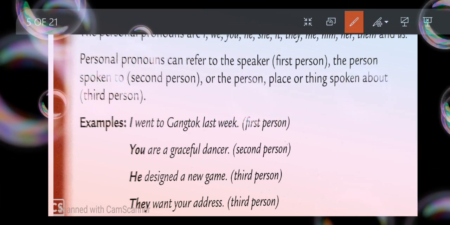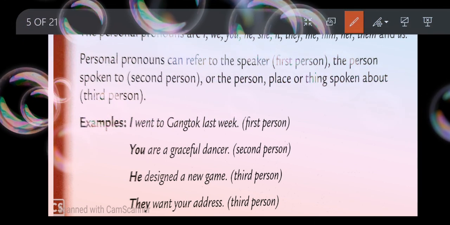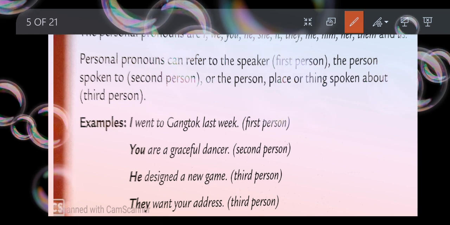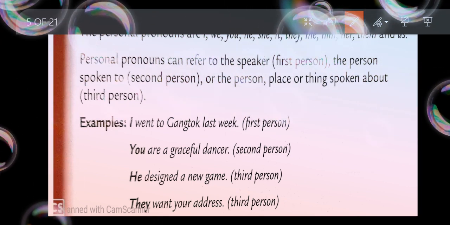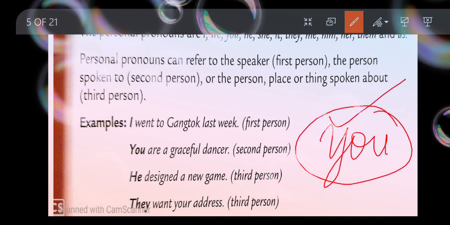Isn't it? I'm using the word you whenever I'm trying to address you. So you are my second person. I'm speaking to you right now. So for my second person, the personal pronoun is always you.